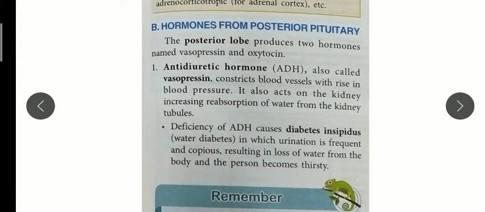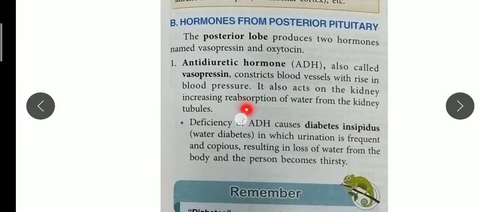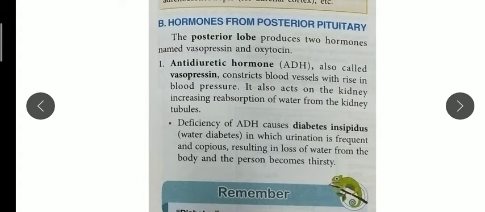In lower classes I told you about the kidney, the excretory system, in detail. Here also in class 10 I will explain you. Reabsorption means our kidney is absorbing a high amount of water. So as I said, this hormone prevents the formation of large amount of urine and decreases the water loss from our body. So this reabsorption is related to the water loss of our body.